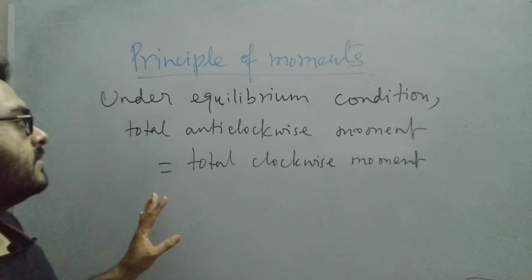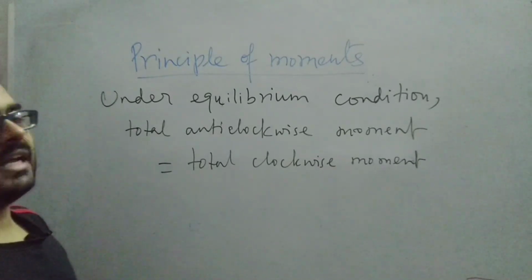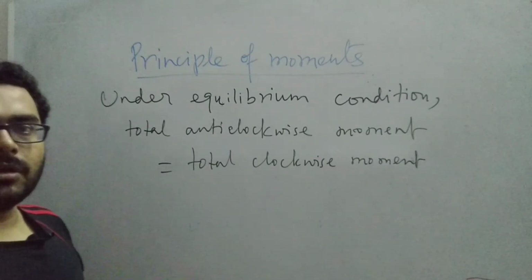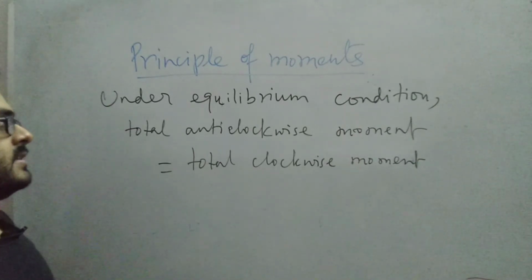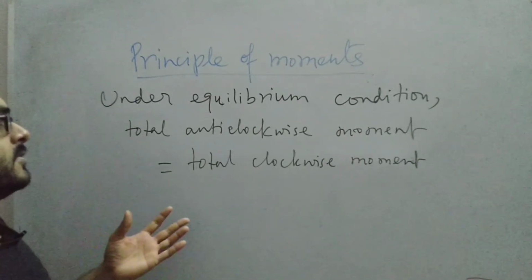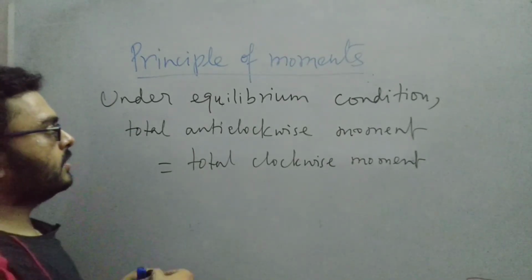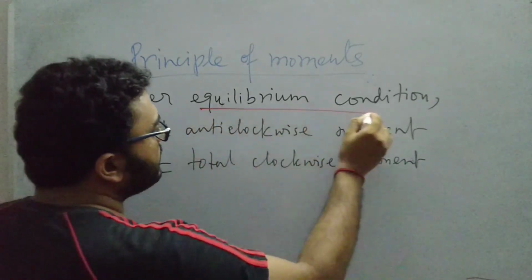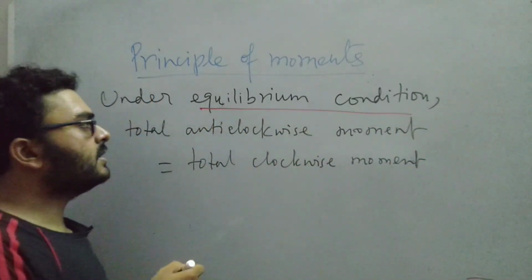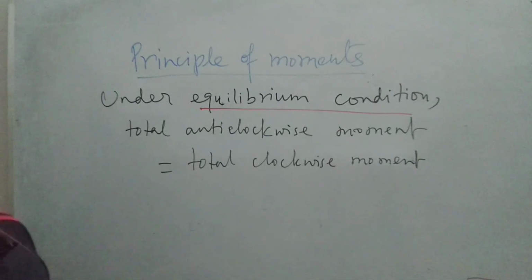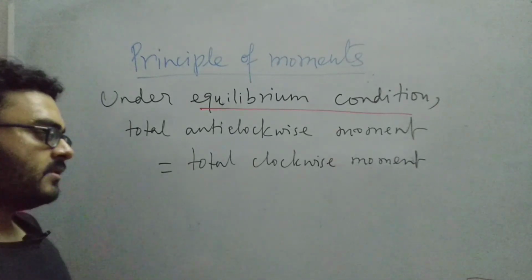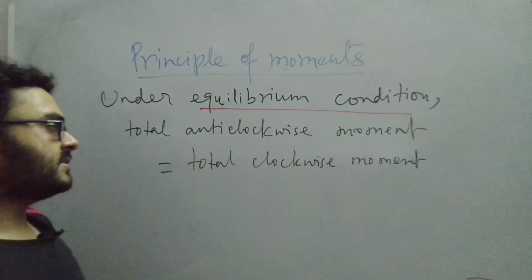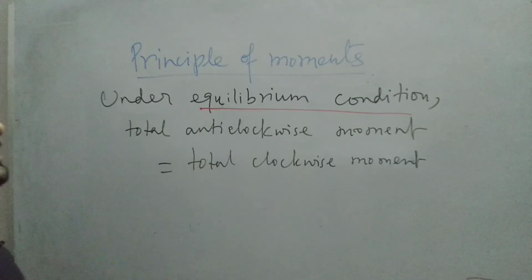This is the very basic principle of moments that we can apply to solve many problems, and this condition is only possible under equilibrium. So if the equilibrium condition exists, only then can we apply this principle.